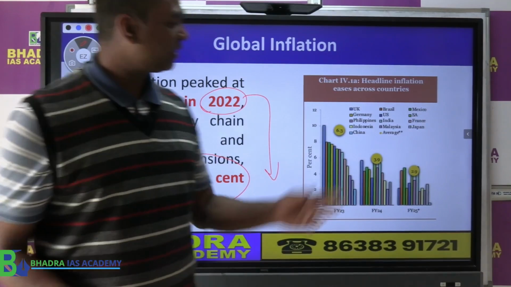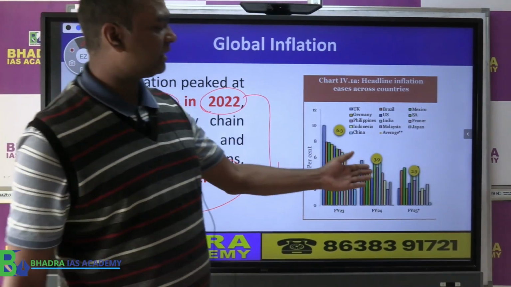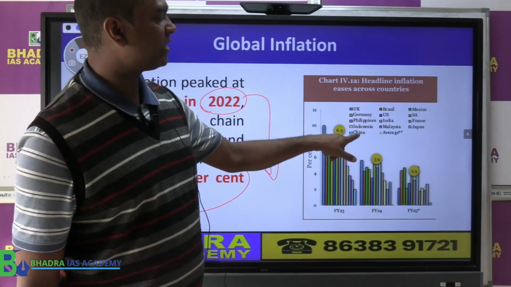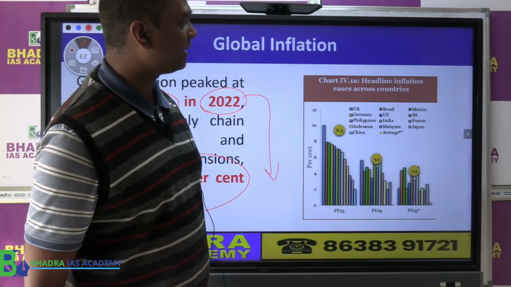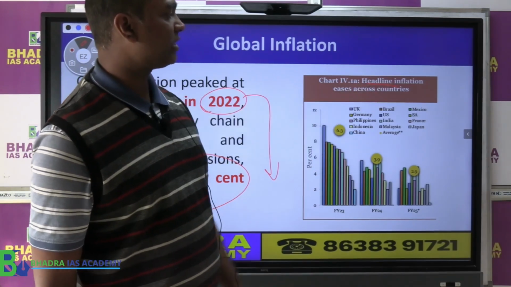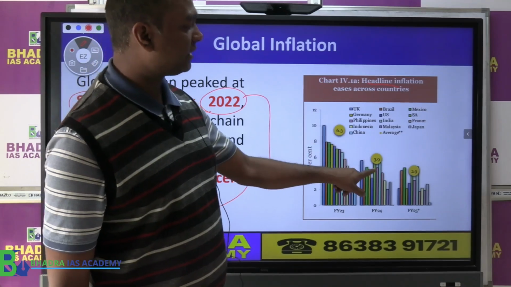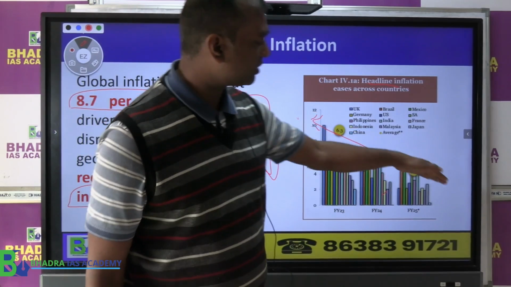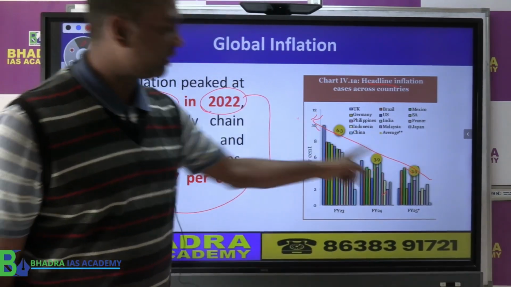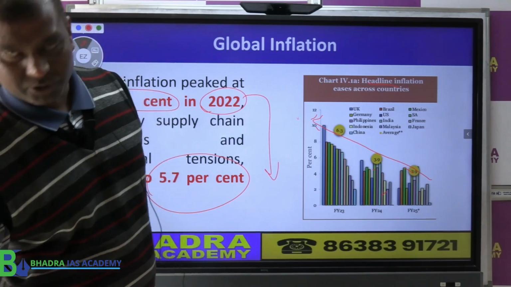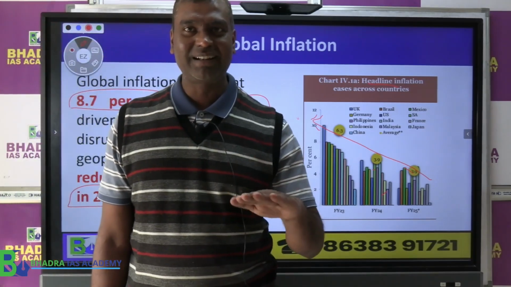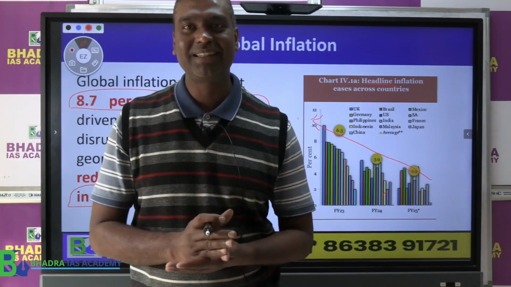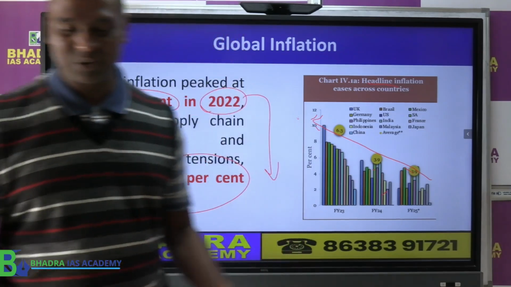Okay, so here is the diagram. They have given the analysis. Okay, so they have given for UK, Germany, Philippines, Indonesia, China, etc. Some select countries they have given. That is the headline inflation. Okay, it was 6.3, 3.9, 2.9. Some analysis they are trying to say that inflation was going downwards globally, right? But what happened to India? Inflation remained rather high in India. Therefore RBI kept the monetary policy rates very tight in the last 2 years.